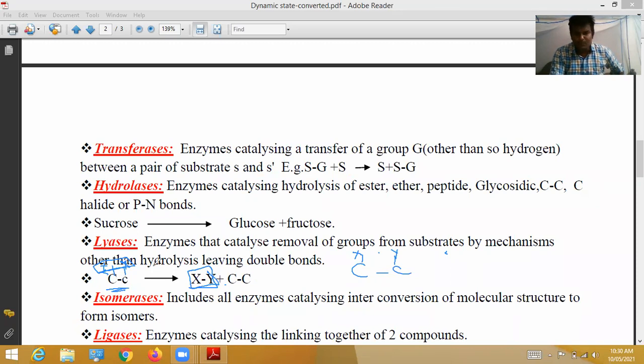In this case, the hydrolysis process does not take place, so the double bond is left. When XY is removed, automatically a double bond will be formed between these two carbons. This entire reaction is stimulated by lyases.